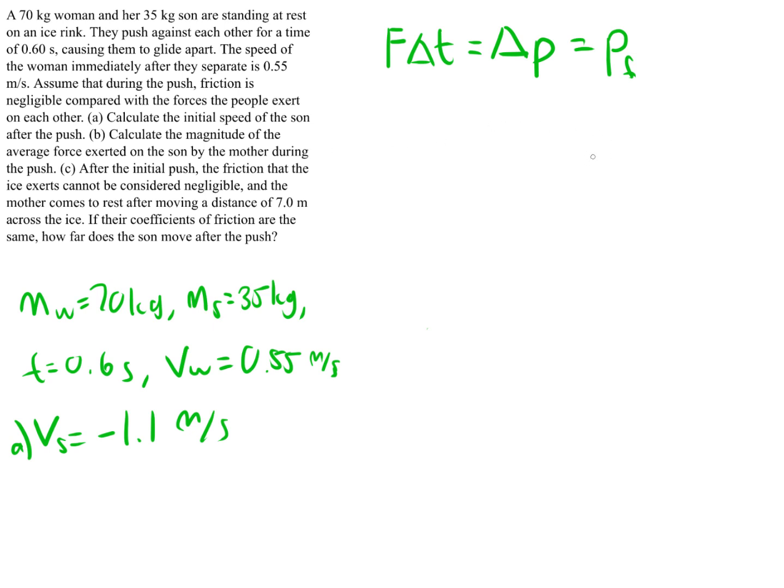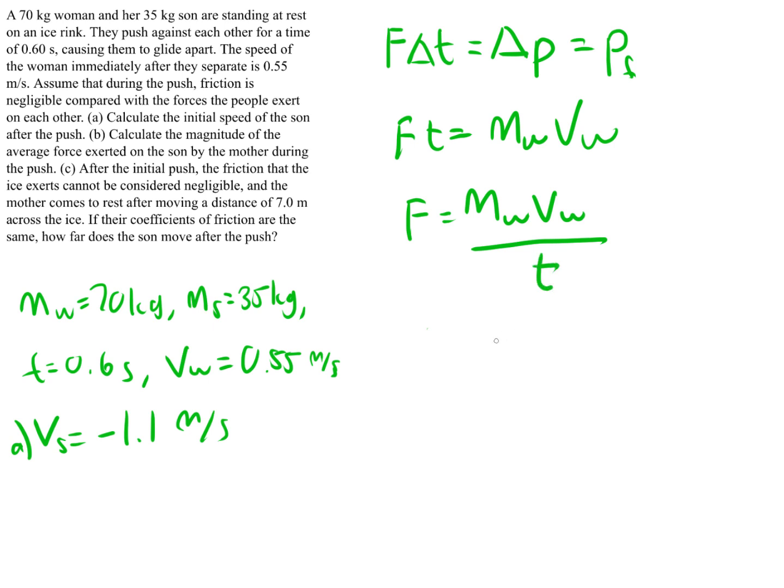And again, after the push, they both had equal momentum, so it doesn't really matter which one we use. So I'm just going to use the mother because it is a positive value. And the force they exert on each other is just equal and opposite. So the force times the time is equal to the final momentum of the mother. So the average force is equal to the mass of the woman times the velocity of the woman divided by the time that they were in contact.